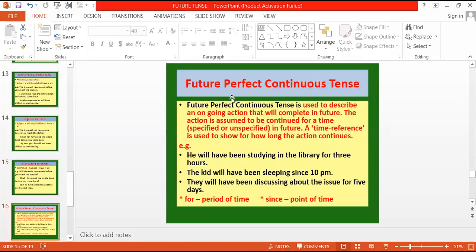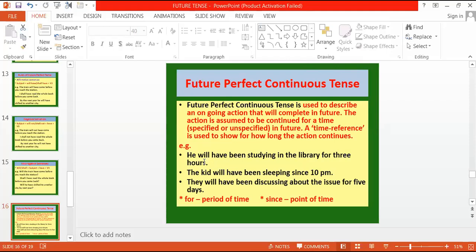And the last type is future perfect continuous tense. Now future perfect continuous tense हम कहाँ पे use करते हैं? It's used to describe an ongoing action that will complete in future. Future में खत्म होगा. The action is assumed to be continued for a time specified or unspecified. एक specified time तक continue रहता है या फिर unspecified time भी हो सकता है in future. A time reference is used to show for how long that action continues. Time reference आपको पता है, period of time and point of time.